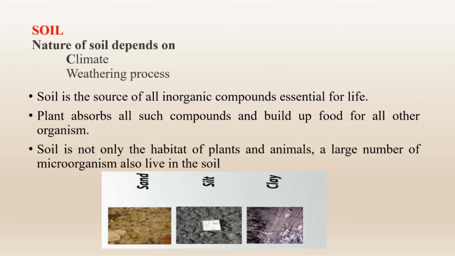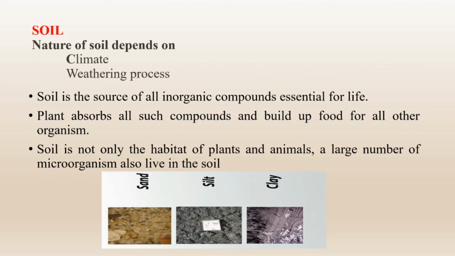Microorganisms which live in soil space not only mineralize the organic matter but also solubilize the inorganic compounds so that plants can absorb them. Quality of the soil depends upon various factors such as particle size of the soil, presence of air and water retaining capacity, temperature, acidity, alkalinity of the soil, etc.